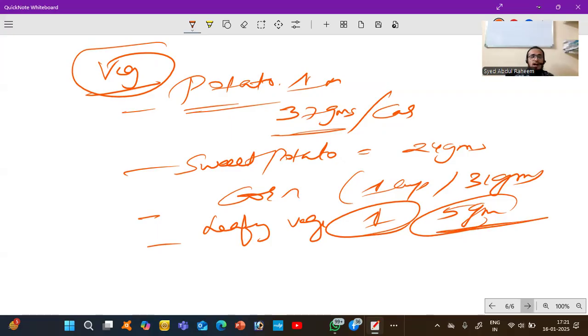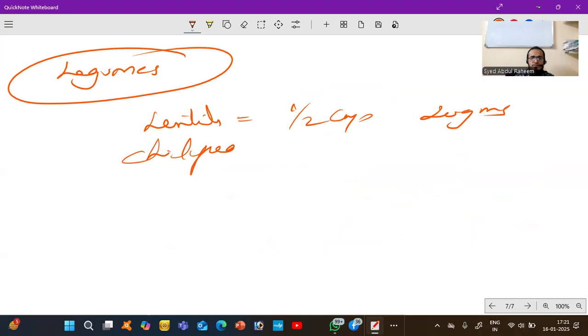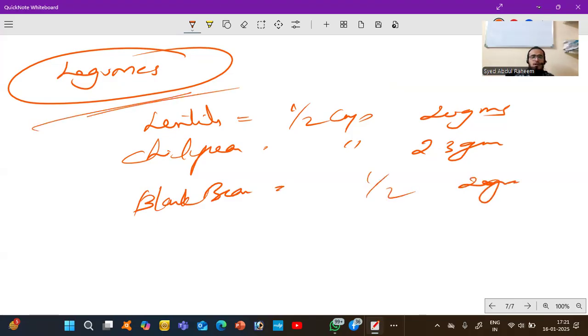Next, dal, all types of dals. We call them legumes. If you check lentils, half a cup gives 20 grams. If you take chickpeas, half a cup gives 23 grams. If you check black beans, red beans, everything is there, half a cup gives 20 grams. So this is all types of dals.